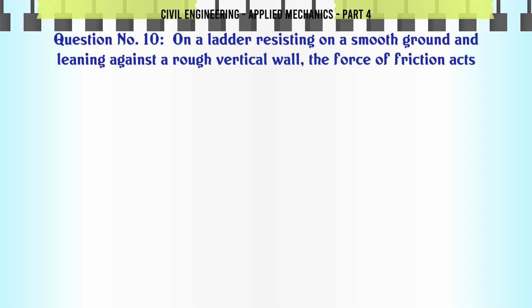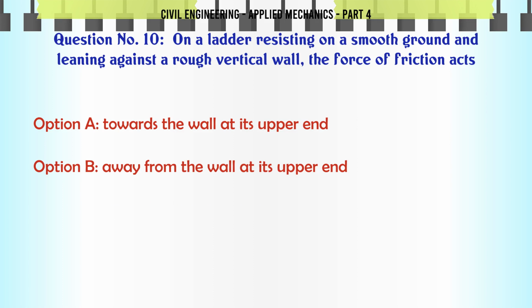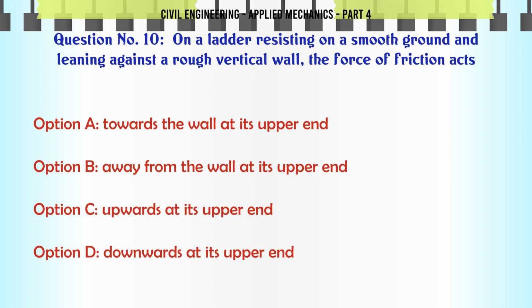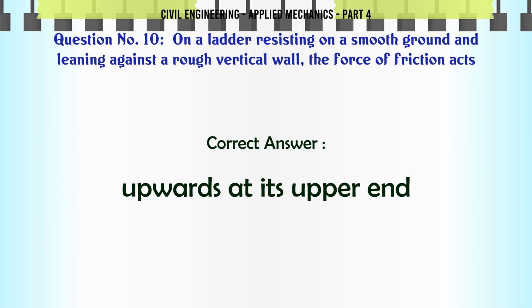On a ladder resting on a smooth ground and leaning against a rough vertical wall, the force of friction acts A. towards the wall at its upper end, B. away from the wall at its upper end, C. upwards at its upper end, D. downwards at its upper end. The correct answer is upwards at its upper end.